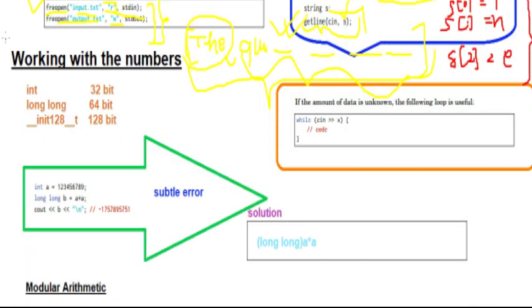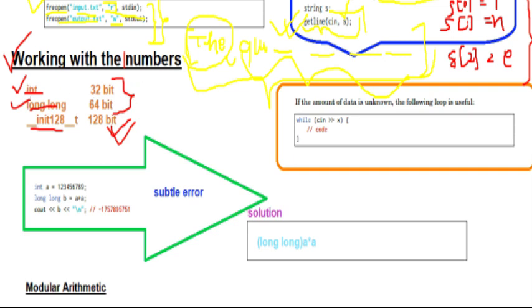Now what is next? We have working with numbers. So basically in CP you will mostly use only these two; the others will be used very little. Okay, so this is the int variable, which is basically for numbers. So int is a 32-bit integer number. Then we have long long, then int128. So what is the range of int? Why do we use these, right? Why do we have these three? There should be some limitations, that's why we are having these three, otherwise one should be okay.